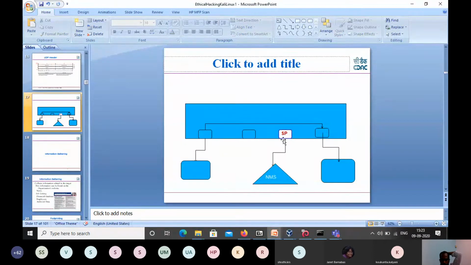Whatever communication is happening in the switch, it will get a copy. Previously it was sending from this machine to this machine directly, and this port was not a mirror port or span port at that time. I will configure it as a span port, so the span port will get a copy of the packet. So suppose now between these two machines there is another communication, and one copy will go to the span port.